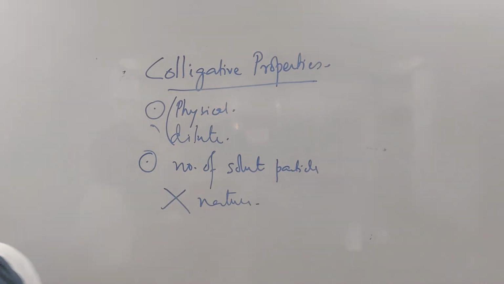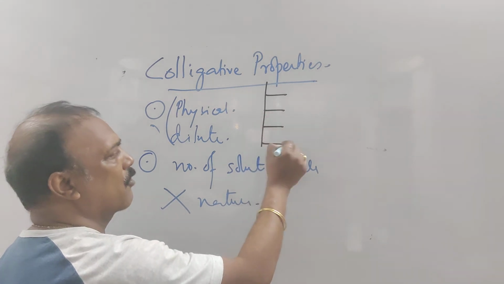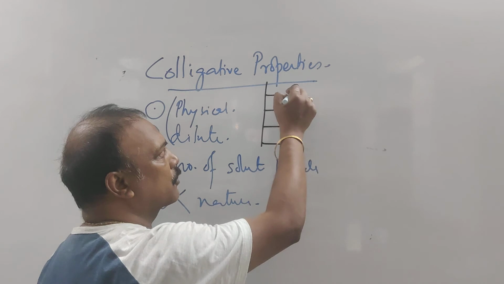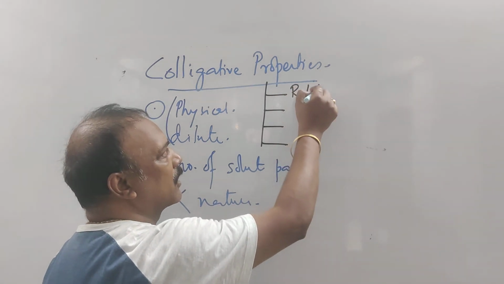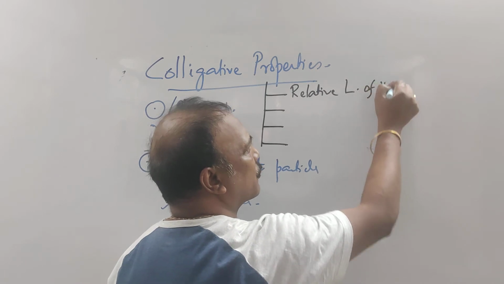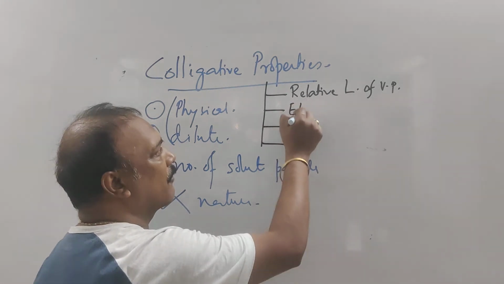Yes, fine. These colligative properties are of 4 types. One we call, which we had already done, we are just going to do a little bit more with that, relative lowering of vapor pressure, which we had already done. Okay, this we will finish today and we will solve a numerical, then we will finish it up today. Next one is elevation of boiling point.